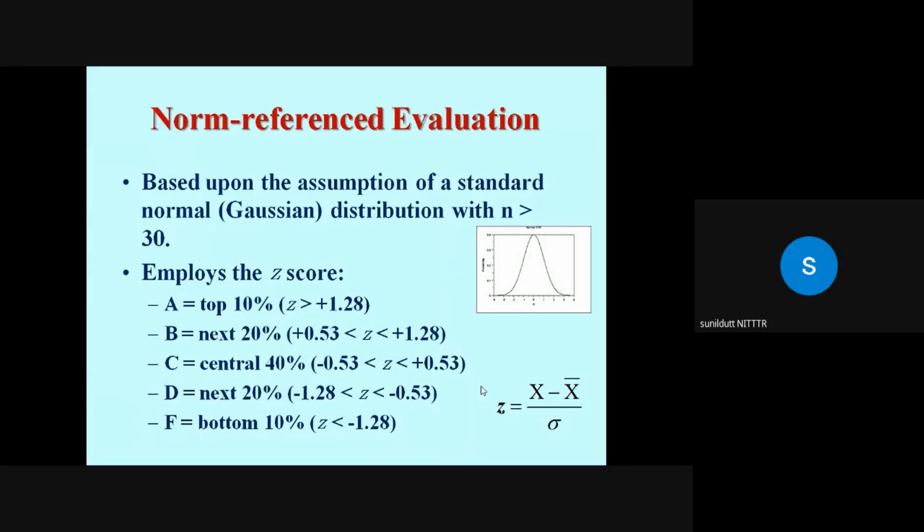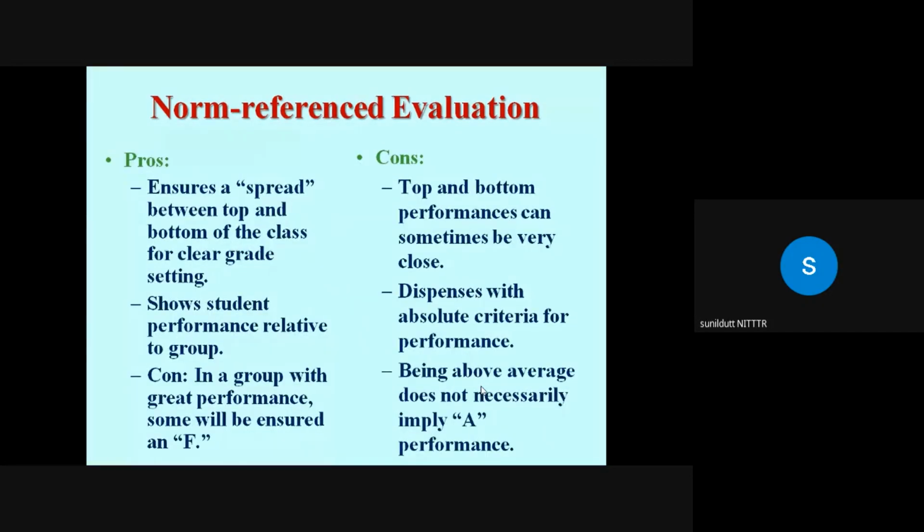So it means that if a student is getting 50%, it doesn't mean that he may not get an F grade or he may not get an A grade. So based upon the normal probability curve, there are certain considerations for or against. It ensures a spread between top and bottom of the class for clear grades, and shows student performance relative to the group.